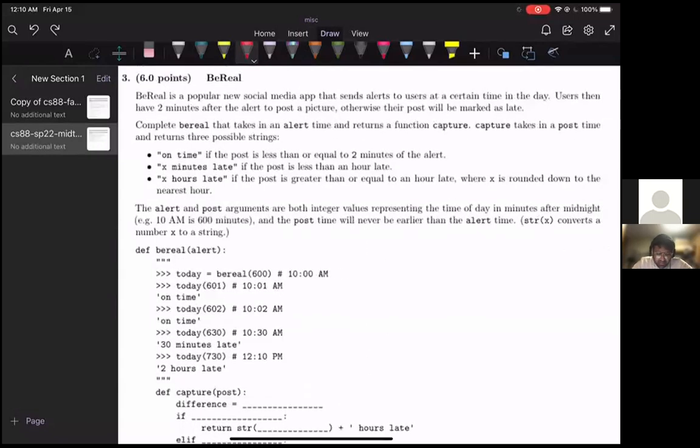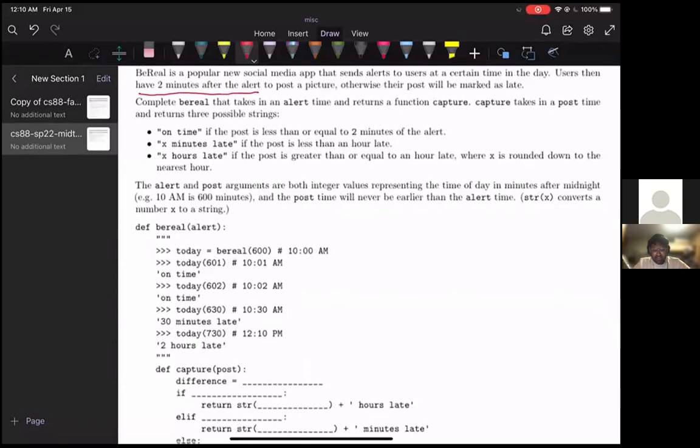So Be Real is a popular new social media app that sends alerts to users at a certain time in the day. Users then have 2 minutes after the alert to post a picture. Otherwise, their post will be marked as late. So Be Real works like this.